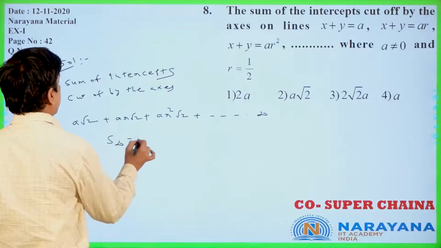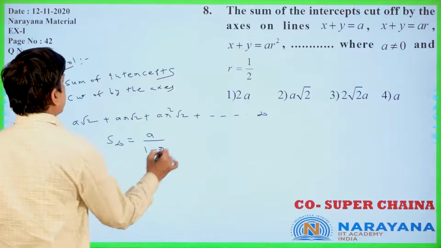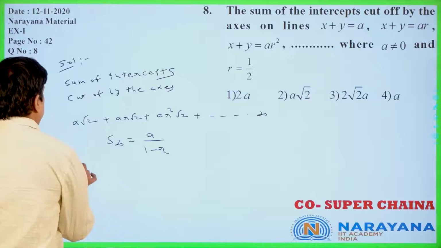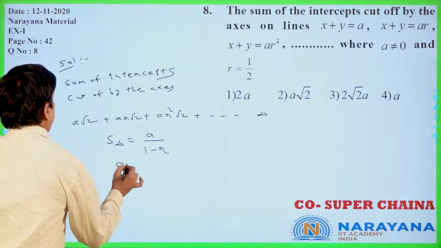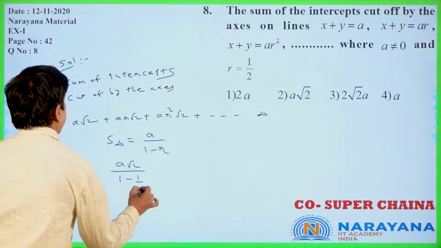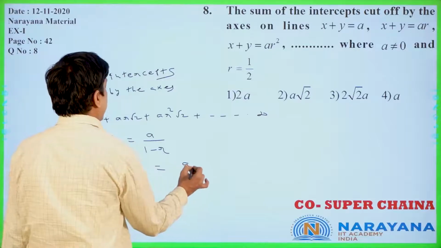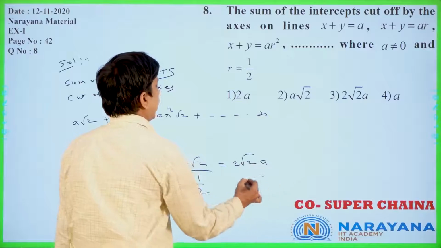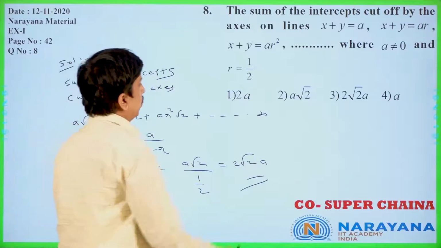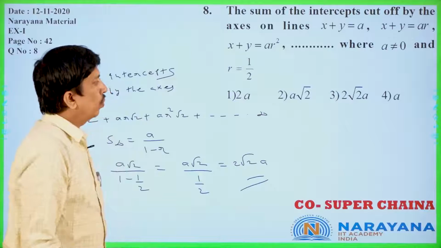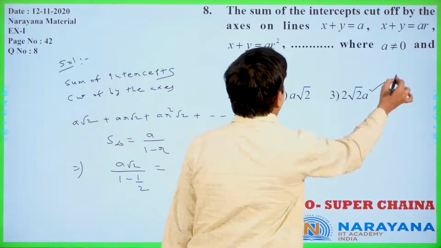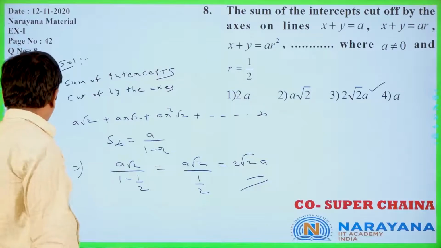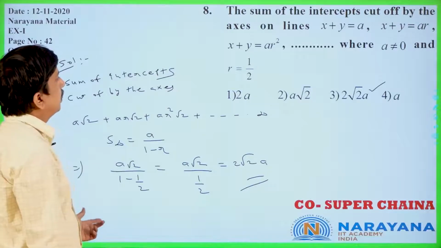This series is in GP only. S infinity is equal to a by (1 minus r) only, since the ratio is r. So what is that? A root 2 by (1 minus 1 by 2), that is a root 2 by 1 by 2, which is 2 root 2 a. So 2 root 2 a is the right answer only. Is it clear or not? Next, let us move to the next question.